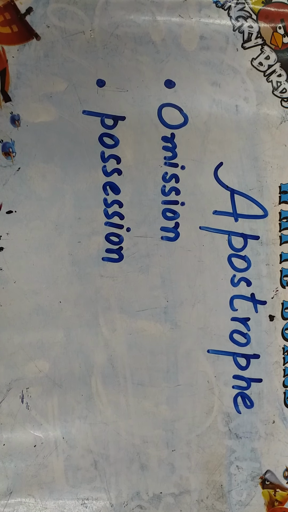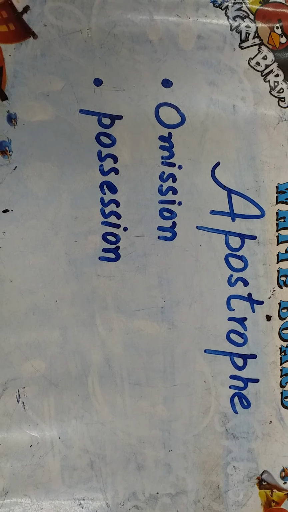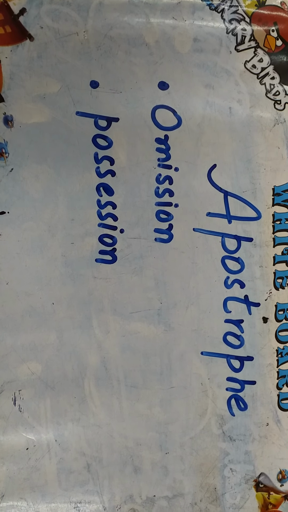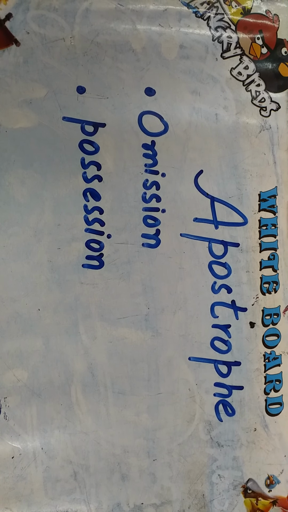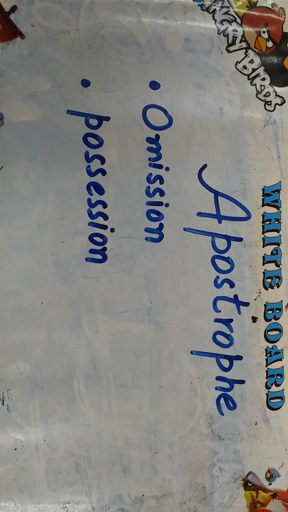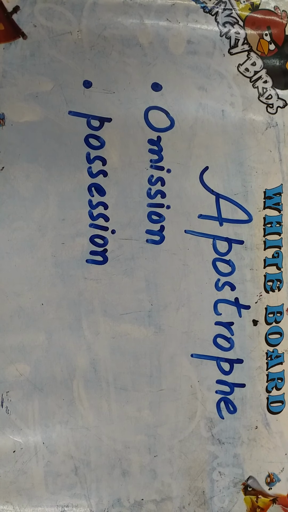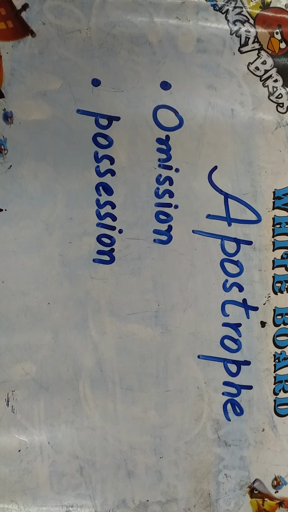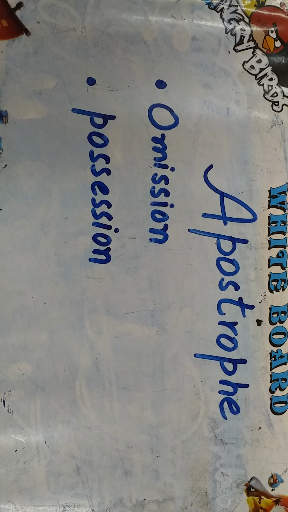All right. Our today's topic is apostrophe, and there are two main uses of apostrophe. The first one is to show the omission of one or more letters in a contraction, and the second one is to show the possession or ownership of something. The first one, omission of one or more letters in a contraction.